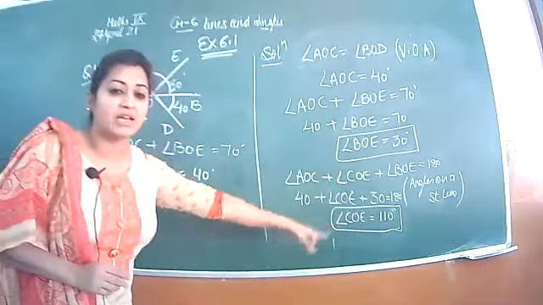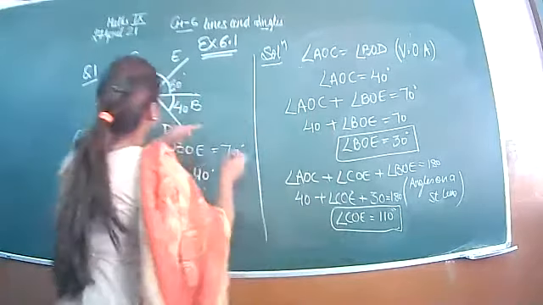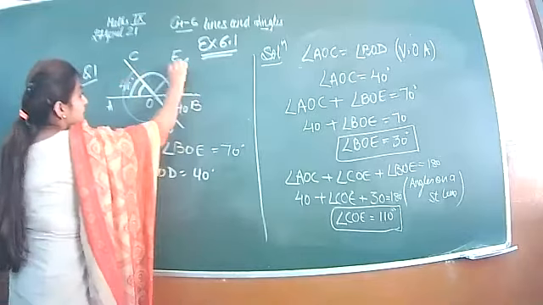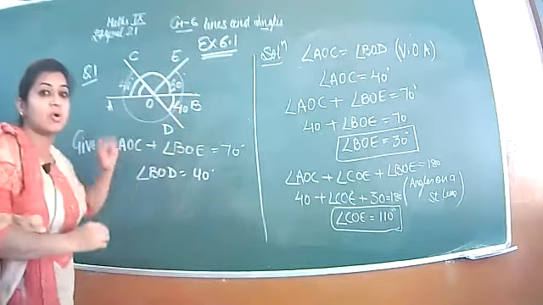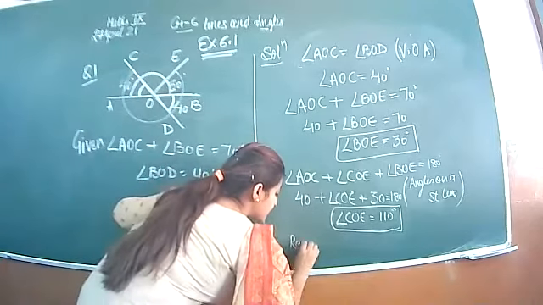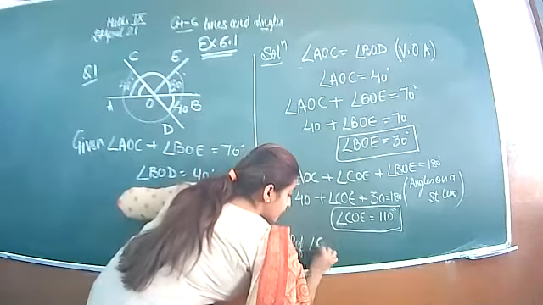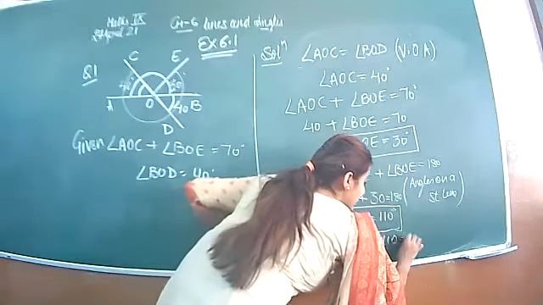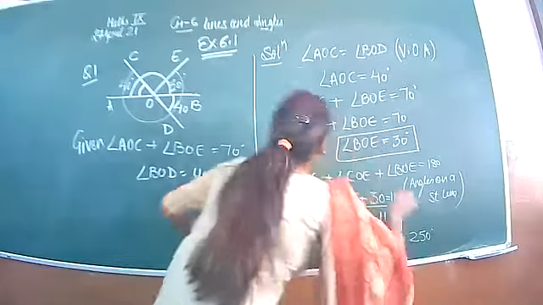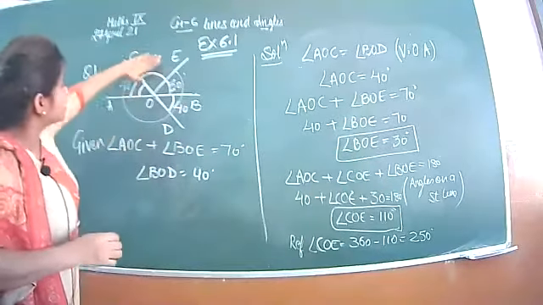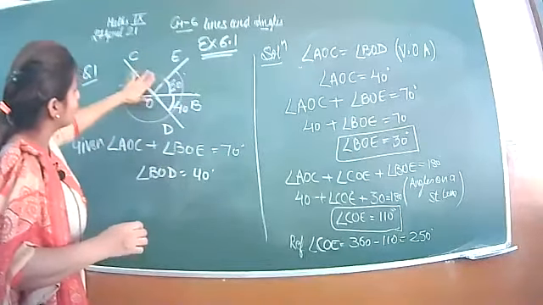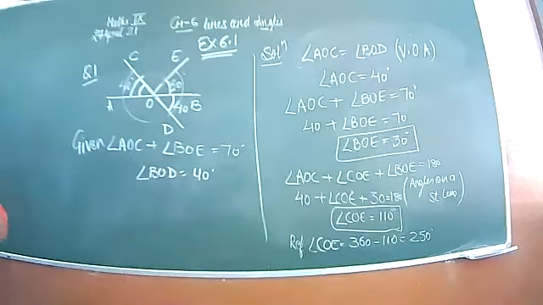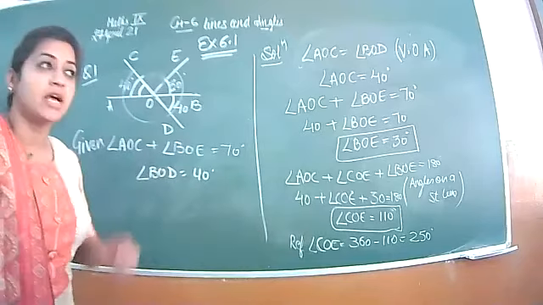Now we want to find the reflex of this angle. You have found COE. Reflex means you have to find this whole angle, from C to E. This is called reflex angle. So reflex COE will be given by 360 minus 110, that is 250 degree. Means if you subtract this part from the full 360, you will get the remaining reflex angle COE, that is 360 minus 110, which is 250 degree.